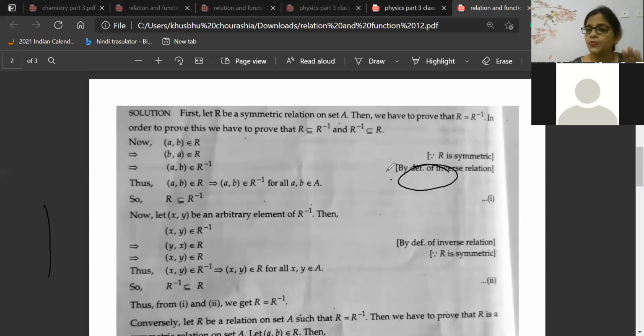See, this proof is there. It never came in exam, but it is a very important part of symmetry. It can come in competition. That a relation R can be equal to its inverse. So this will satisfy which type of relation? Symmetric, reflexive, identity. Which one will it be satisfying? So for that, this proof is there. So let's see this proof. It's an easy one. Don't worry about it.